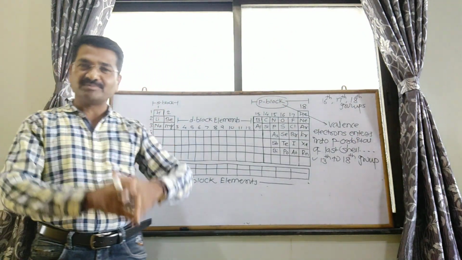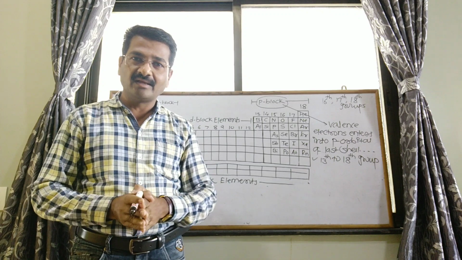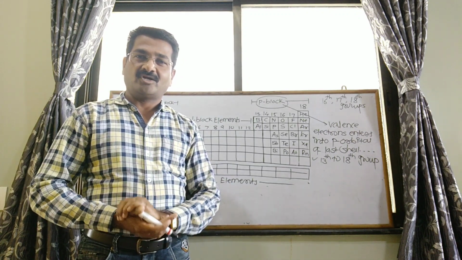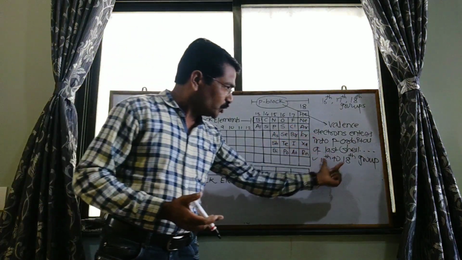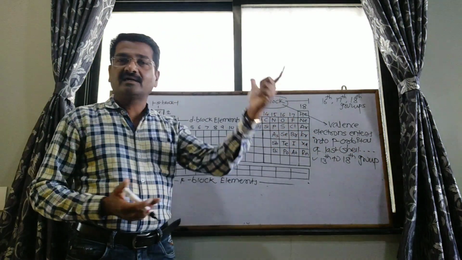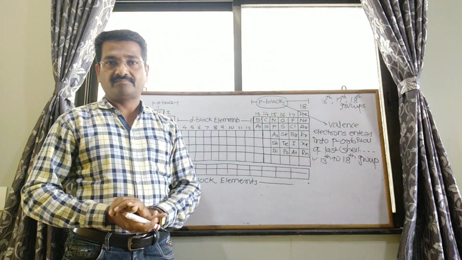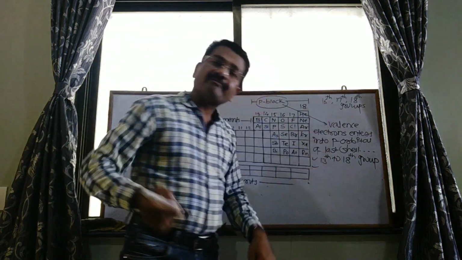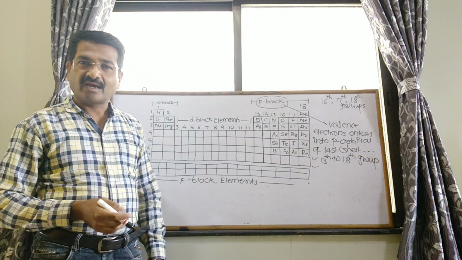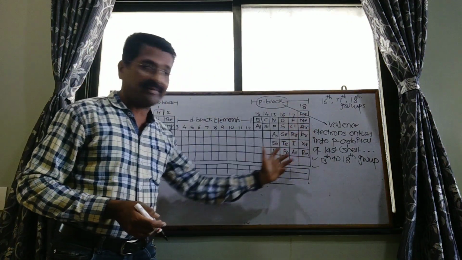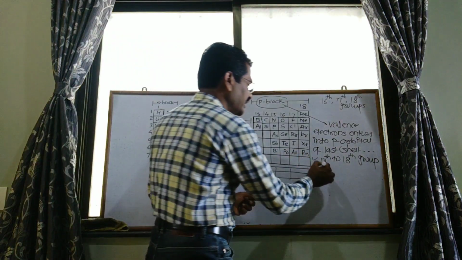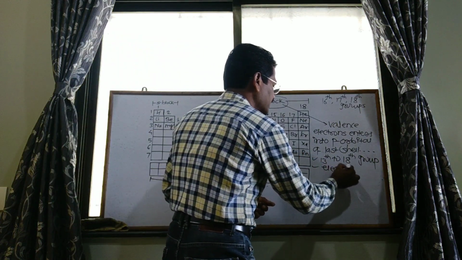What is the actual location of these elements in the periodic table? These elements are obtained in the 13th to 18th group of the periodic table. All these P block elements are highly electronegative elements.